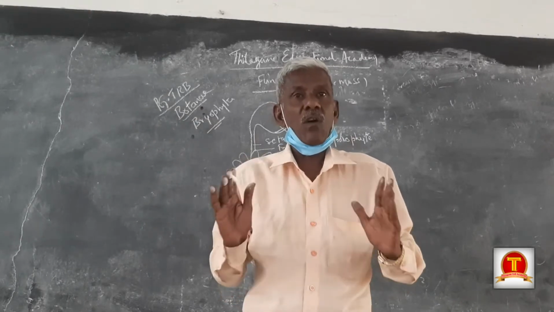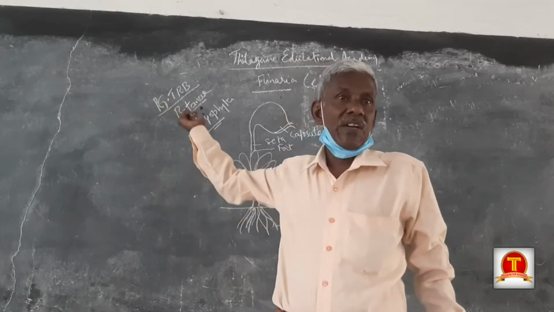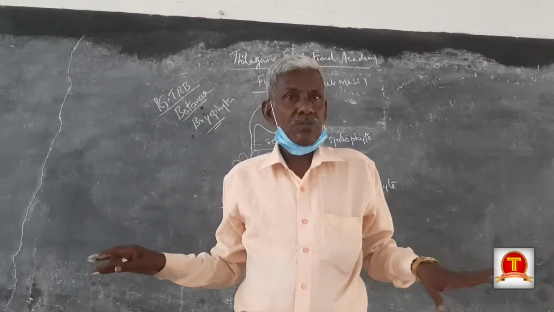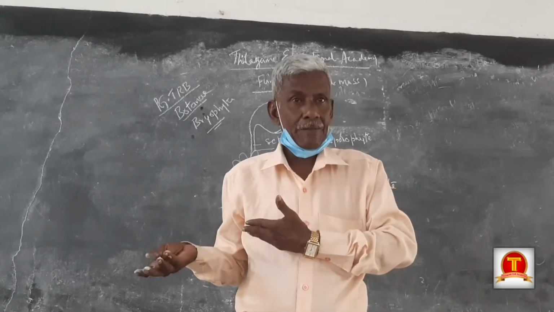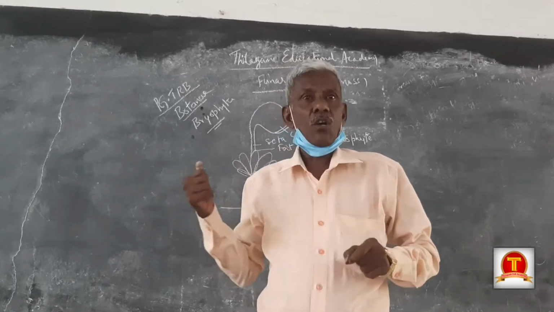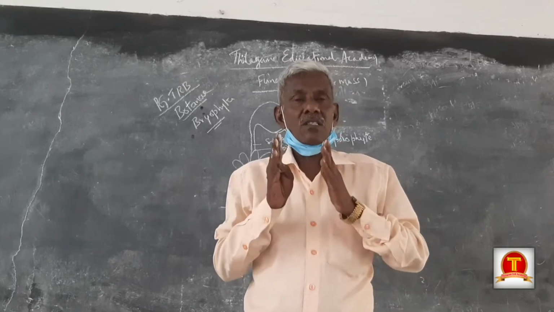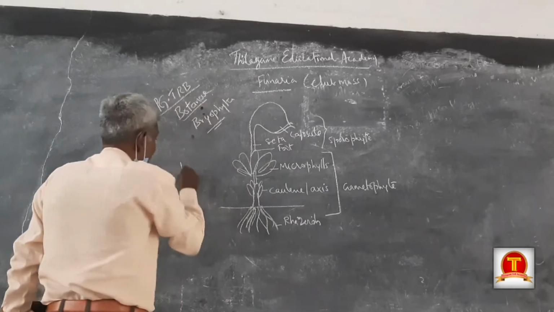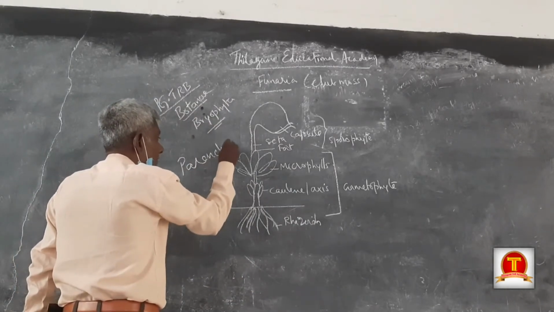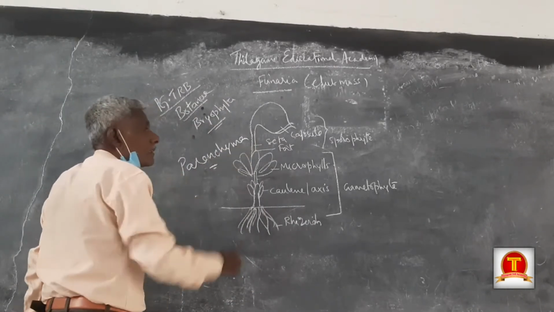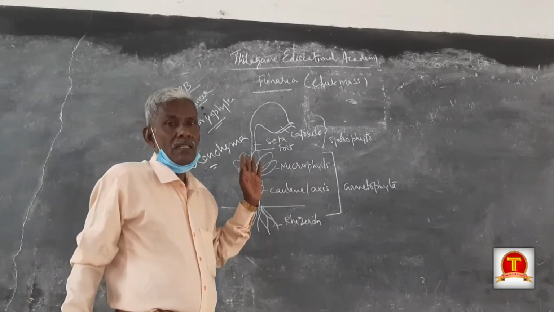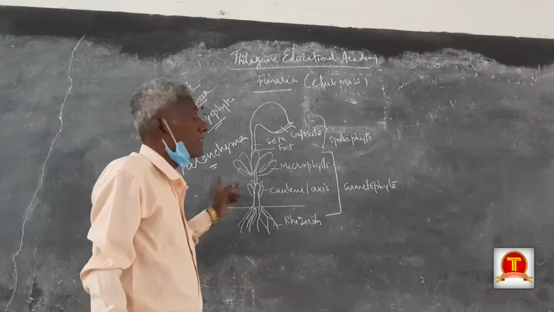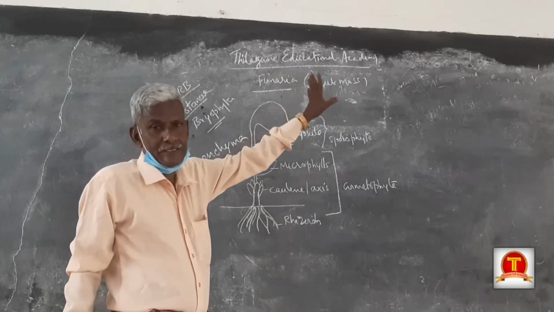Firstly, tissues are formed in bryophytes. Previously, in thallophytes, there were no tissues, for example algae and fungi. I have taken this topic due to the first origination of tissues. What tissue is developed in the cells? Parenchyma. It is a fundamental tissue in all plants. Why? Because it is firstly formed in Funaria, bryophytes.